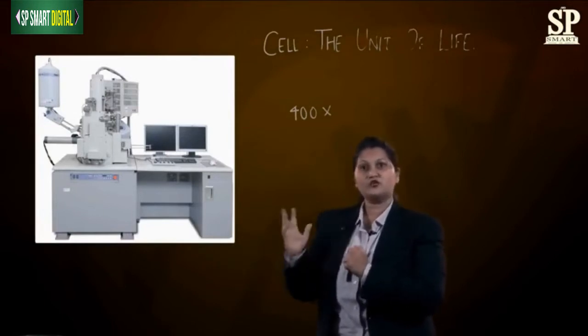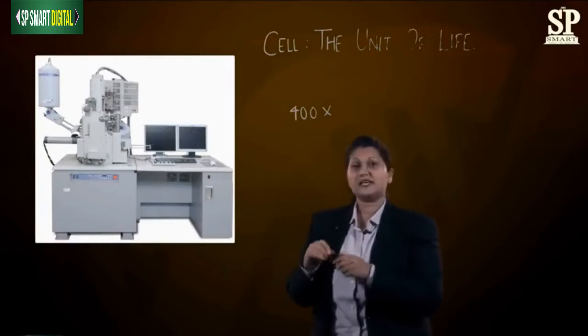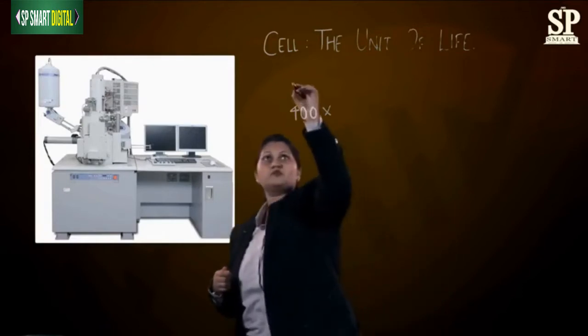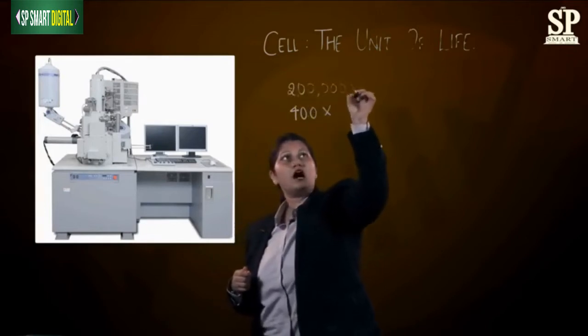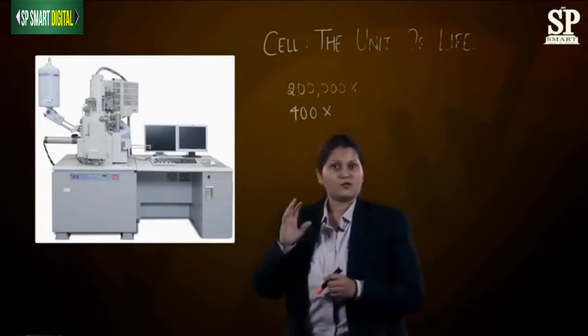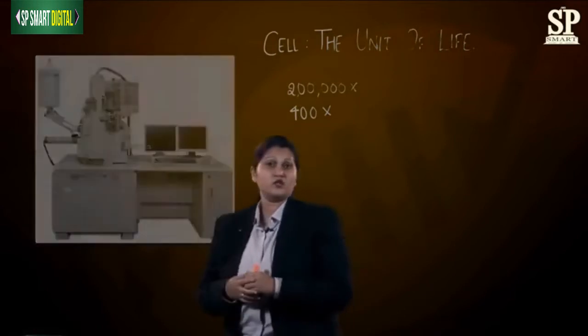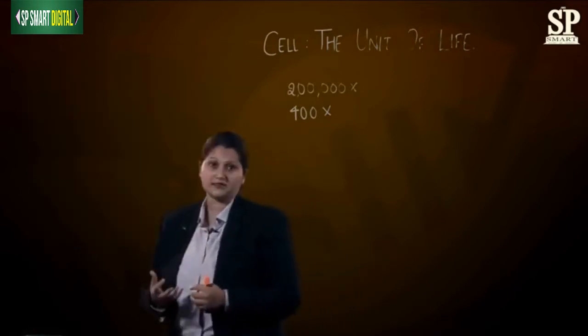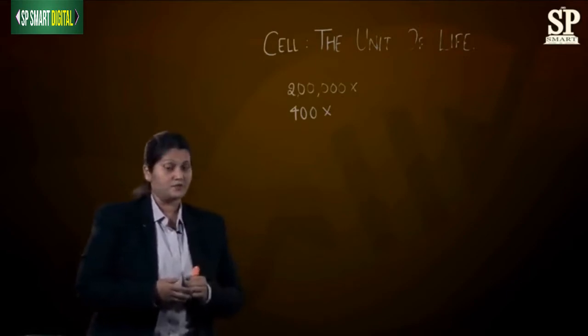It is a very huge microscope, and it can give us a magnification of up to 2 lakh times. You can imagine how huge its magnification power is. By using this electron microscope, scientists were able to explore so many things regarding the cell and the various structures available.